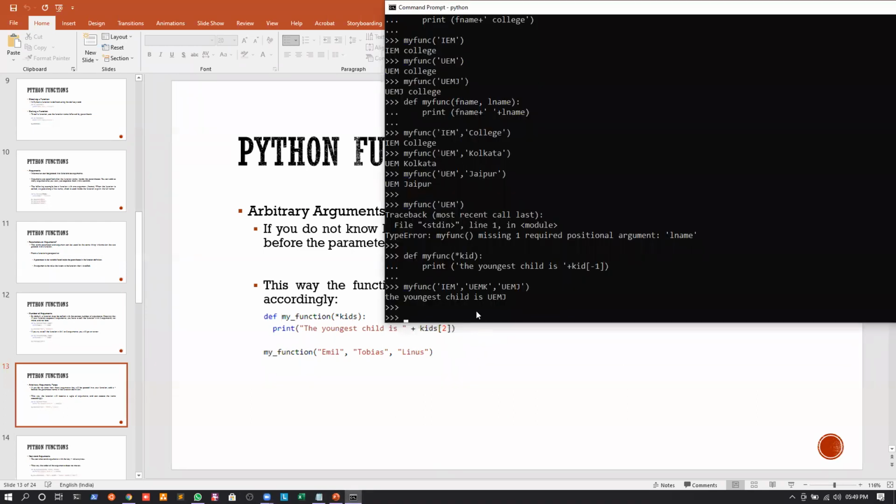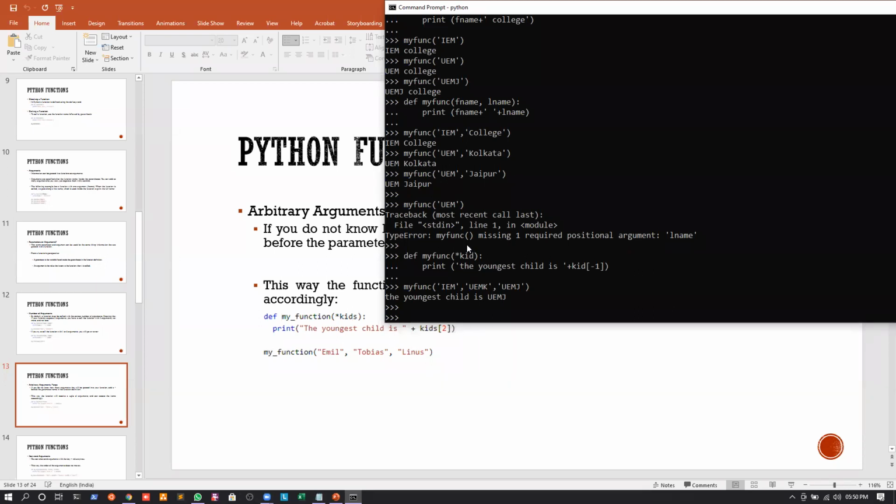Okay, let us understand what happened here. Whenever I passed the arguments IEM, UEMK, and UEMJ, since we are passing more than one element, these arguments can be stored in a list. Suppose we name the list as kid. Whenever we are naming the list as kid, we write star of kid, which means we are pointing to the whole kid list.